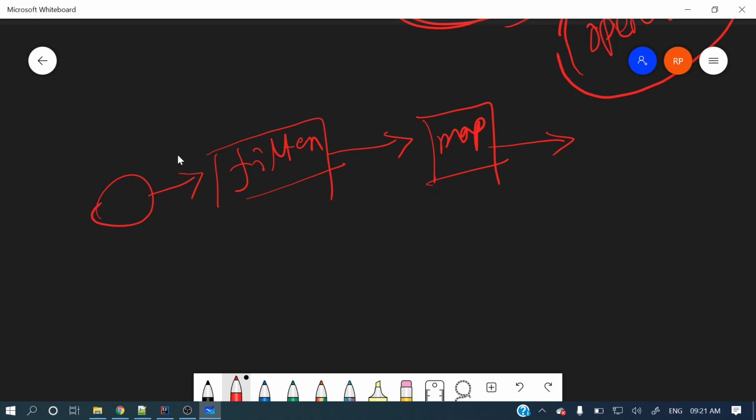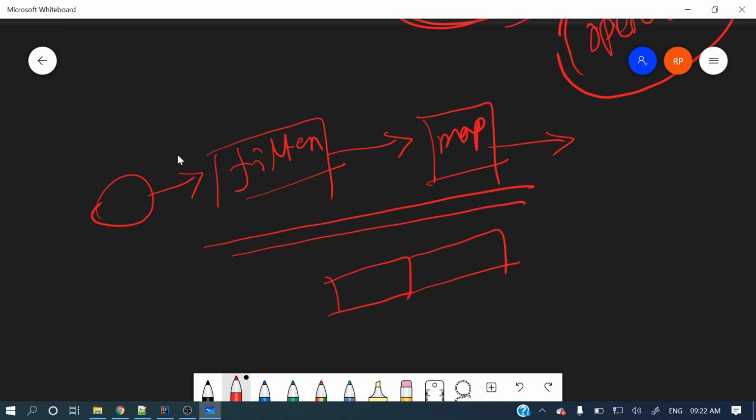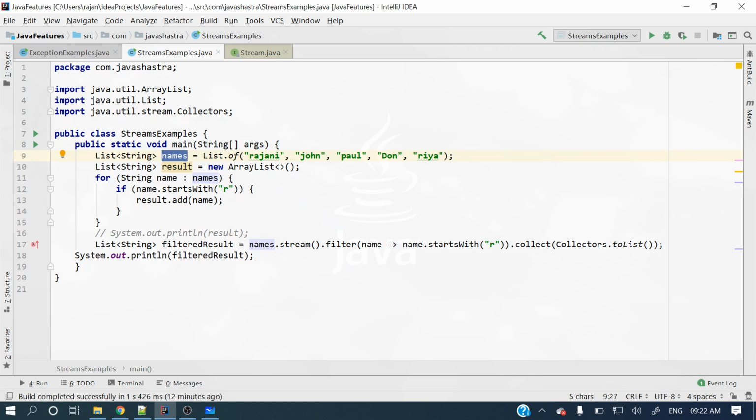So until then this will not execute at all, it will be in a pipeline, a conjunction of operations, a data pipeline, but it will not execute at all unless you provide a terminal operation, right? So that's why streams are extremely lazy in nature. If you see this example, filter is a non-terminal operation, right? And here we are calling collect, this is a terminal operation.